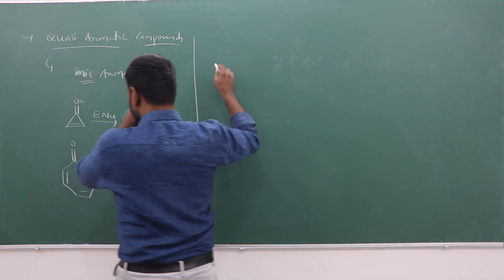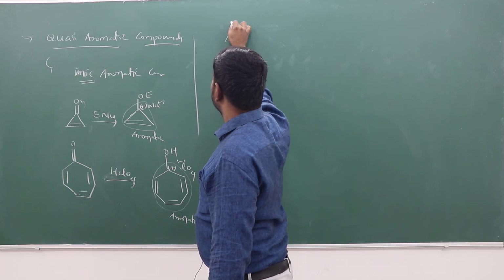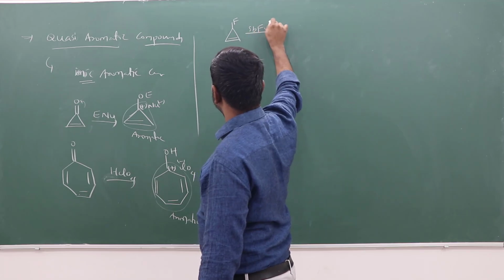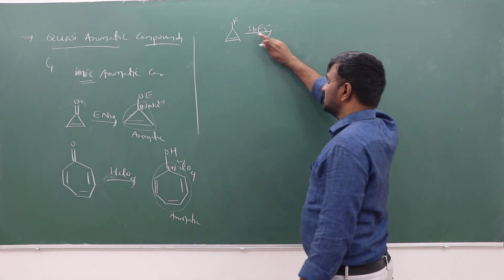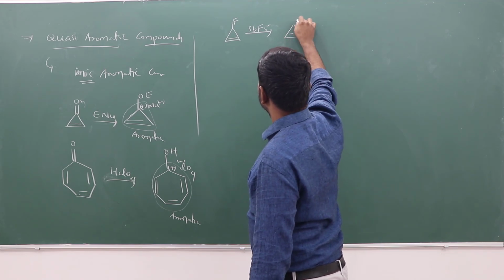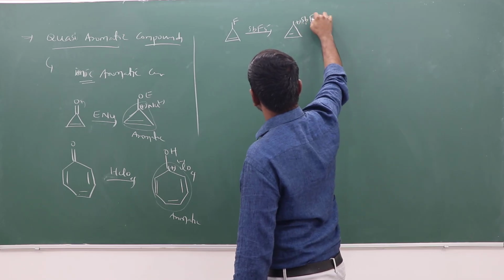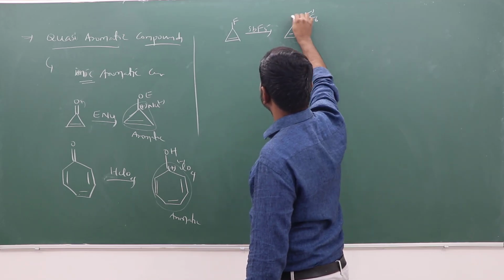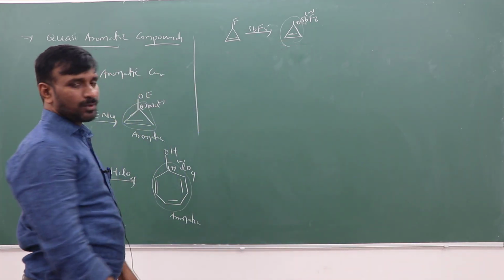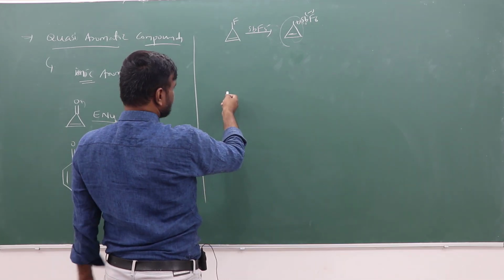And another example similar to this. F, fluorine, in the presence of SbF5. So it takes F, and here it is plus SbF6 minus. This is also an aromatic compound.